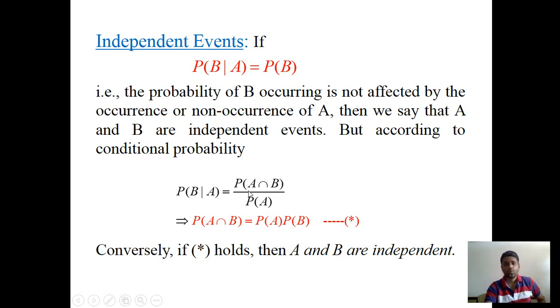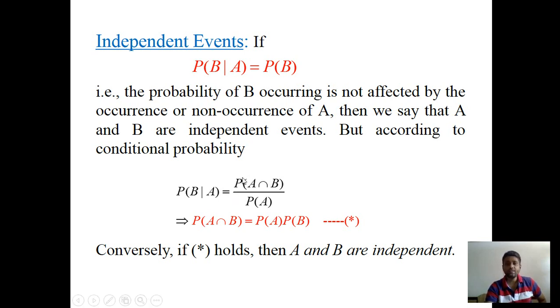Then we say that A and B are two independent events. According to the conditional probability, the probability of B given A is equal to the probability of A intersection B upon the probability of A. This is nothing but the statement of conditional probability.